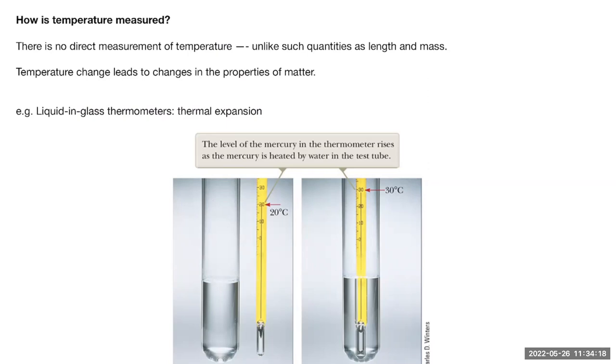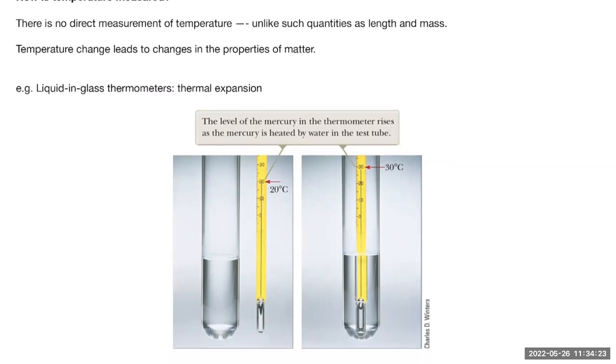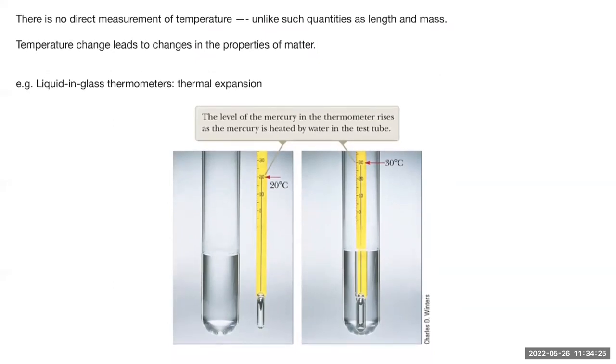It's an indirect measurement. For example, look at a mercury in glass thermometer or liquid in glass thermometer. There is a liquid column, as you can see here. The height of the column will change when you dip it into a substance of different temperature. It's common sense, at least for most substances, the colder it gets, the smaller the volume, right? It shrinks as temperature goes down, and expands when the temperature goes up.